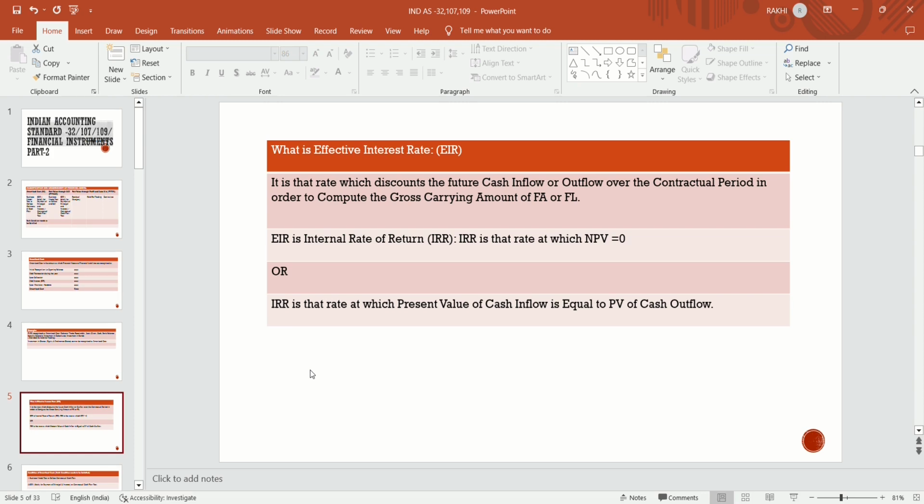So EIR is the IRR, that is the internal rate of return, the rate at which NPV equals 0. IRR is the rate where the present value of cash inflows equals the present value of cash outflows, where NPV becomes 0. That is the effective interest rate, used to find the carrying value of the financial asset or financial liability.